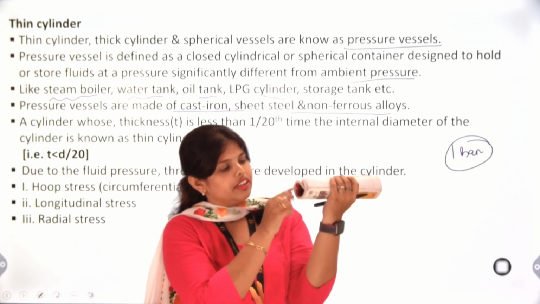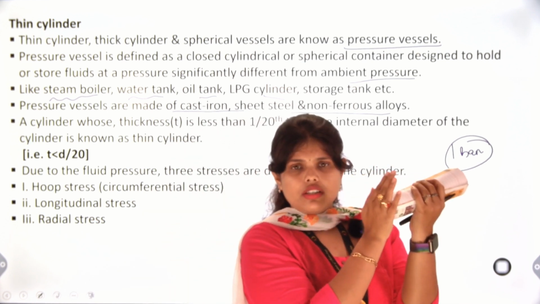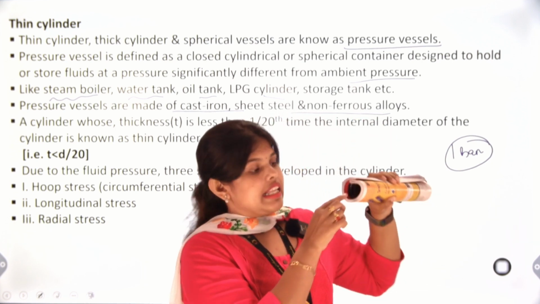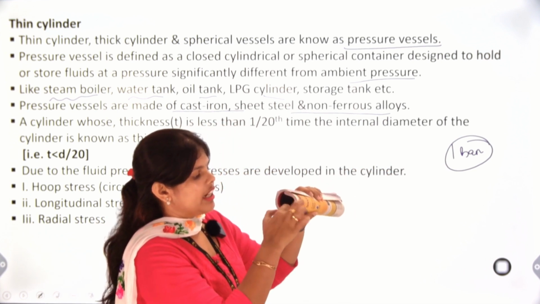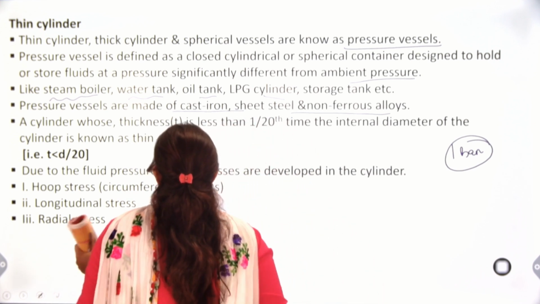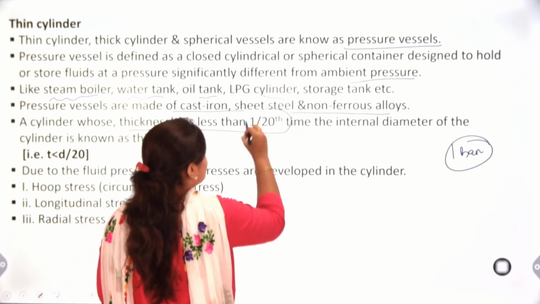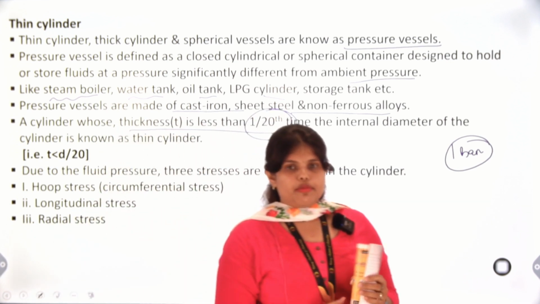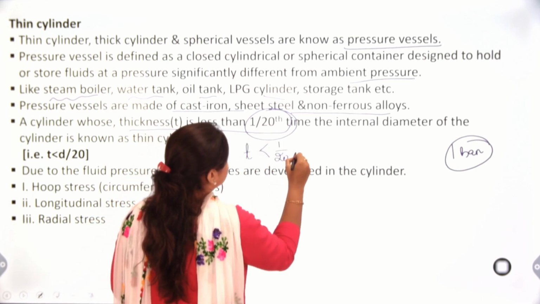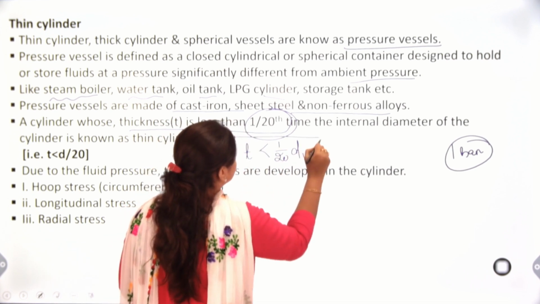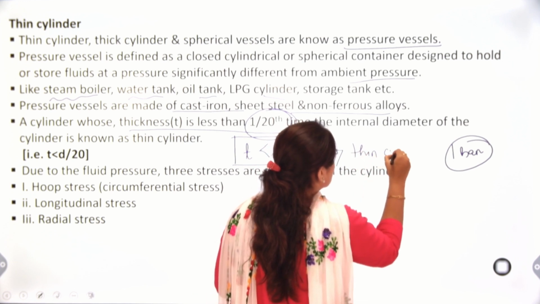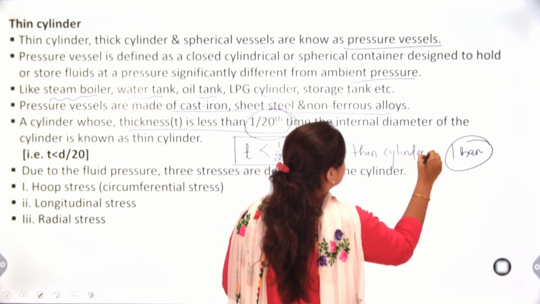If we close it, the high pressure fluid will stay here. Here is your internal diameter and here is the thickness of the pressure vessel. So a cylinder whose thickness is less than 1/20th of its internal diameter, that means T should be less than 1/20th of the internal diameter, we call a thin cylinder.